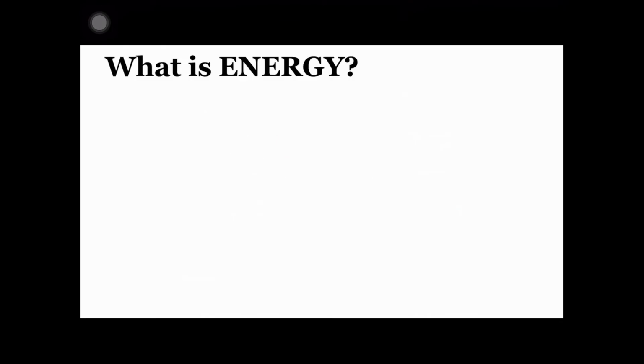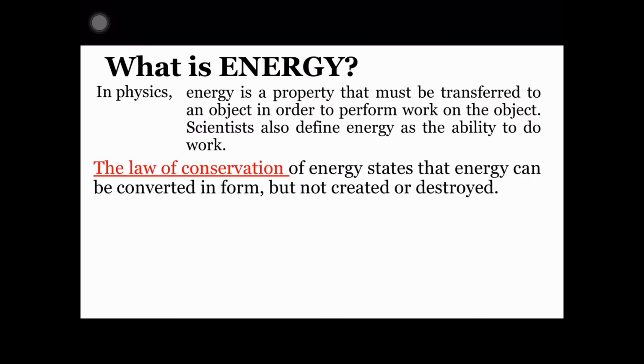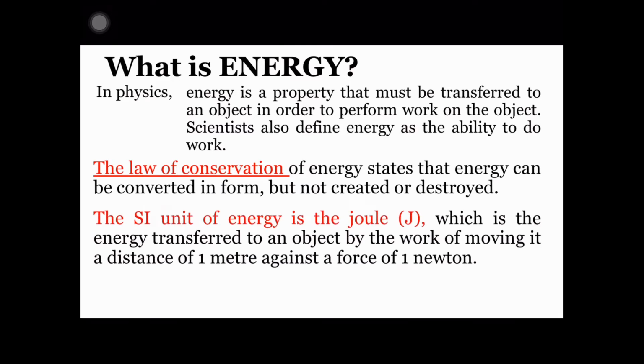What is energy? In physics, energy is a property that must be transferred to an object in order to perform work on the object. Scientists also define energy as the ability to do work. The law of conservation of energy states that energy can be converted in form but not created nor destroyed. The SI unit of energy is the joule, which is the energy transferred to an object by the work of moving it a distance of 1 meter against a force of 1 newton. Hence, 1 joule is equal to 1 newton meter.